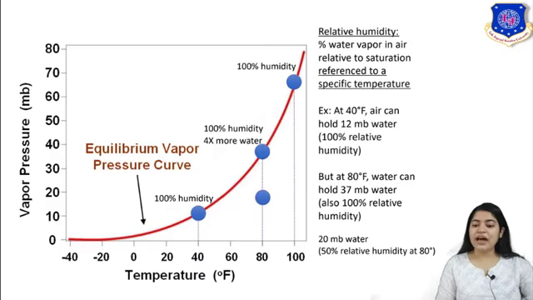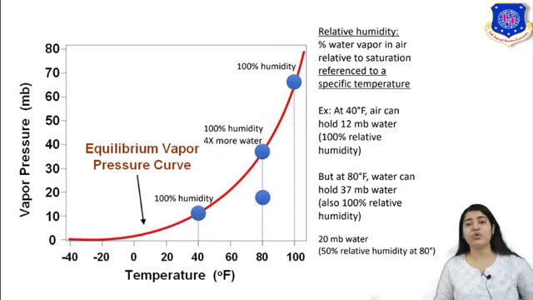Now at 80 degrees Fahrenheit, again the relative humidity is 100%, but here the amount of water it can hold is 37 MB. The limit has increased. Even though relative humidity is 100%, it is still saturated, but as temperature changes, the capacity to hold water has increased.